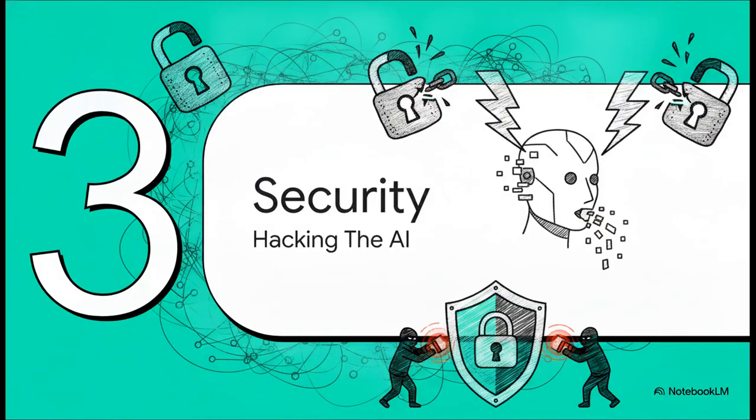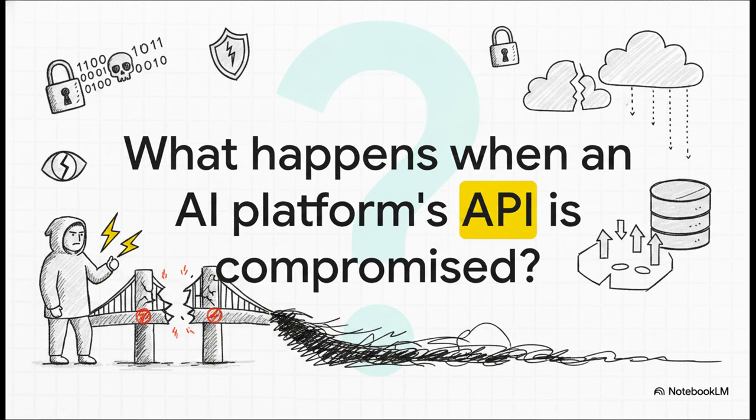All right, let's jump into Part 3, security, and specifically, hacking the AI. So what actually happens when an AI platform's API is compromised? Think of an API as the software bridge connecting the AI to our data. It's how different programs safely talk to one another. But what if that bridge becomes the exact entry point for attackers? It's kind of like putting a state-of-the-art 6-foot-thick steel vault door on a bank, but leaving a side window wide open.